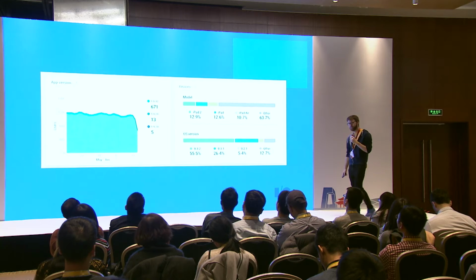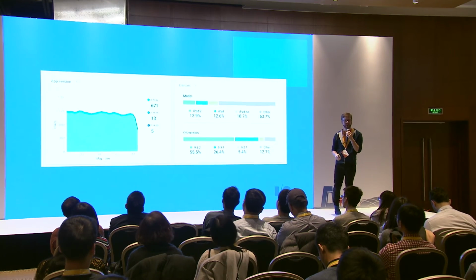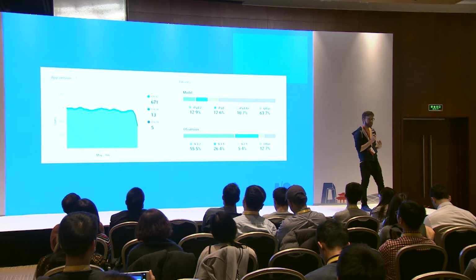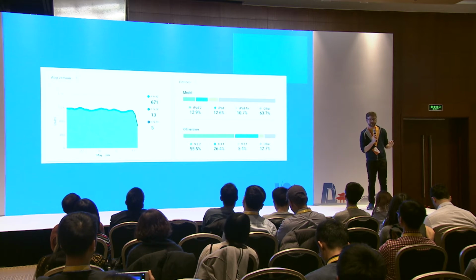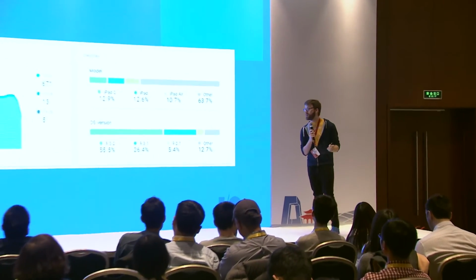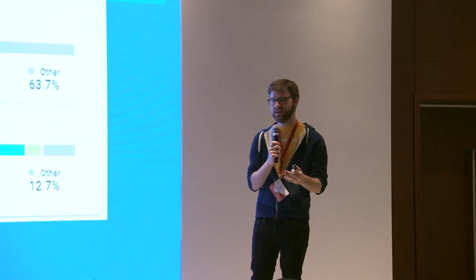Something I love about Firebase Analytics versus other analytics tools. If you've ever used Google Analytics, you probably know that Google Analytics tries in general to guess what device you're on. And this is a core split between Firebase Analytics and Google Analytics. Firebase Analytics knows for sure what device you're on. Google Analytics can try and guess it. It can look at a user agent in a web browser and say, well, we think you're running Windows XP and this version of Firefox, but user agents can lie and they can just generally be very hard to detect.